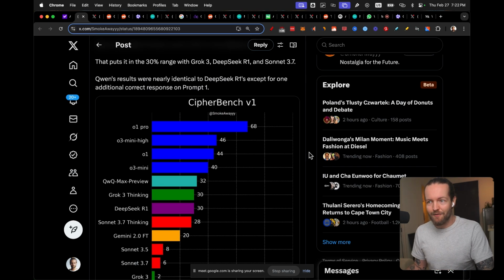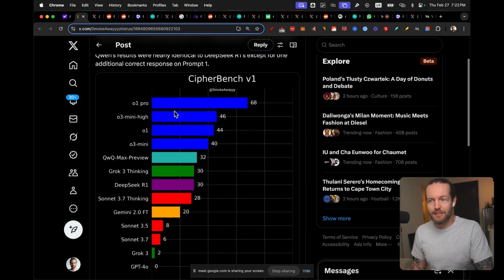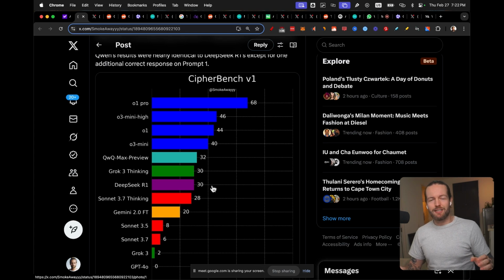So this is the Cypher Bench V1. You can see that O1 Pro is at the top, O3 Mini High, O1, O3 Mini, and then we get QwQ-Max Preview at 32 here, beating Grok 3 Thinking and DeepSeek R1. DeepSeek R1 was obviously the thing that happened that got a lot of news recently. And to see Alibaba basically take the exact same model of open sourcing it and open weighting it and giving it for free on their actual software is really cool to see.